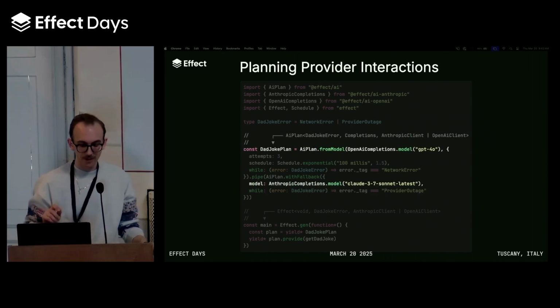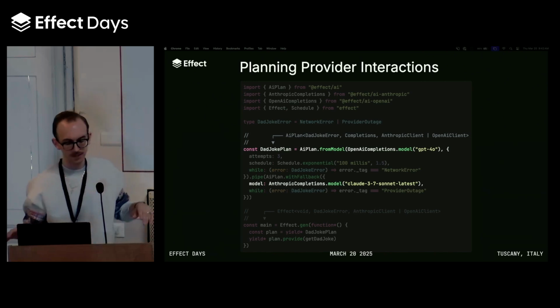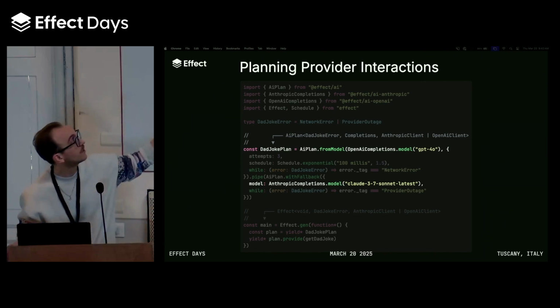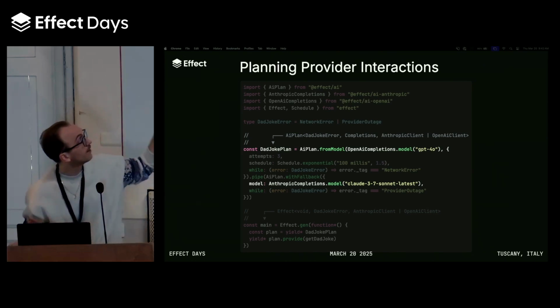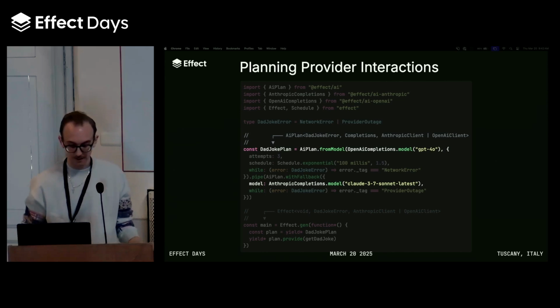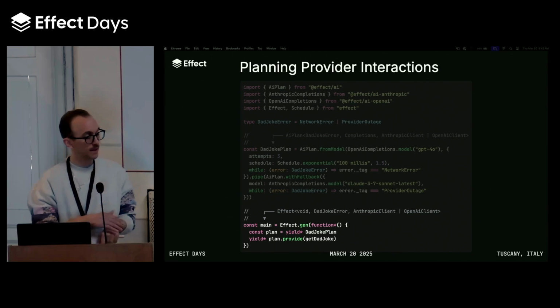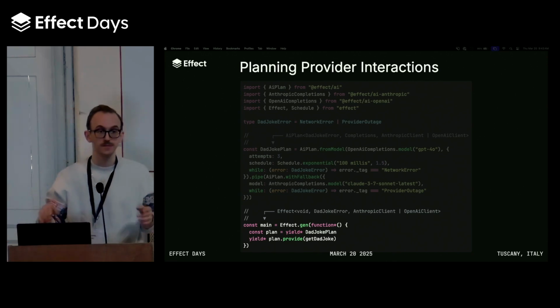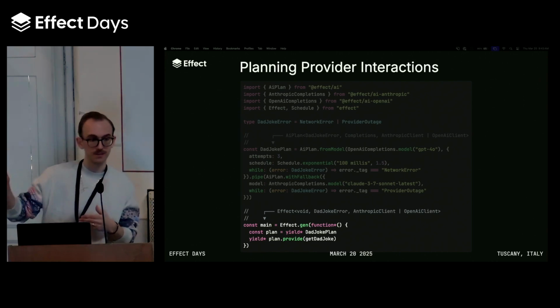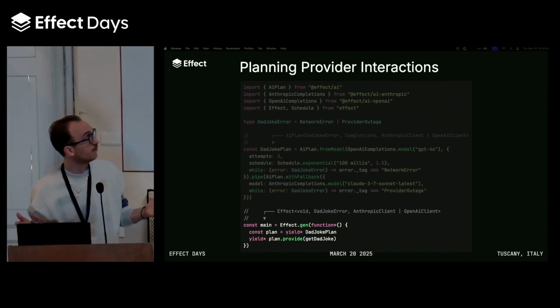And what you end up with is now this new AI plan data type, which is kind of similar to AI model. We generate a completions service for you, and you end up requiring some clients. But you also have the error in the type here that's going to be handled by the plan. And we're still working on adding more methods to the AI plan module. So at the moment, the error still shows up in our main program because it's possible that we go through all of the retry logic and everything, and we still have that error as part of our program.